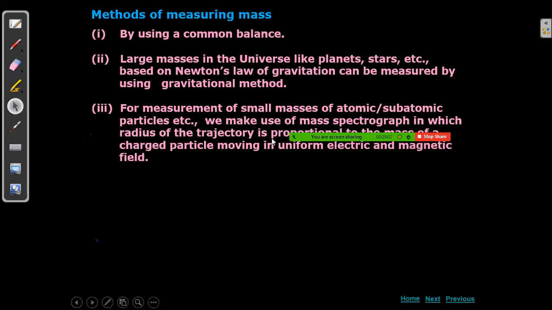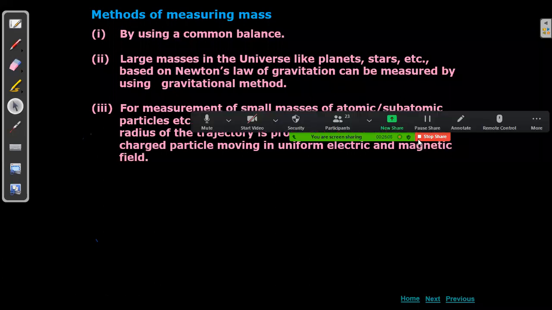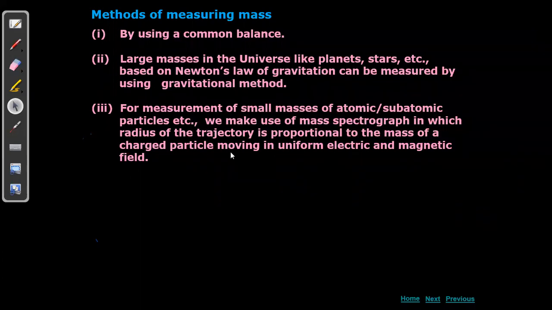Next, for measurement of small masses, atomic and subatomic, we make use of a mass spectrograph. Spectrograph means we plot a graph of how the small particles behave when they are subjected to electric and magnetic fields, and we observe that.